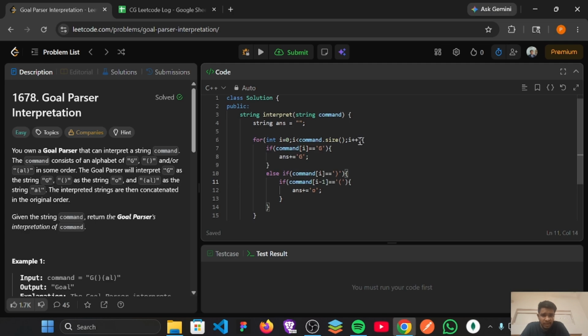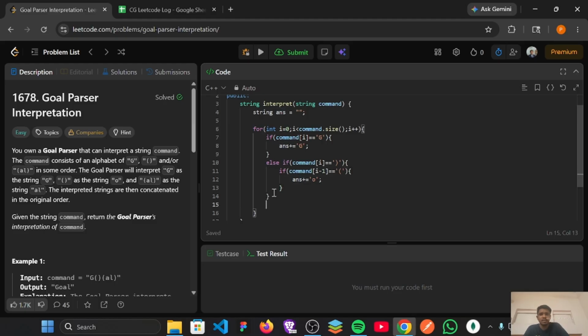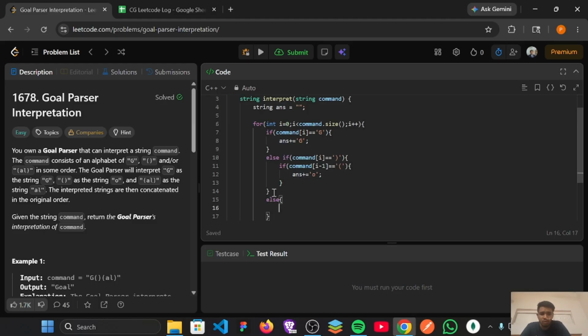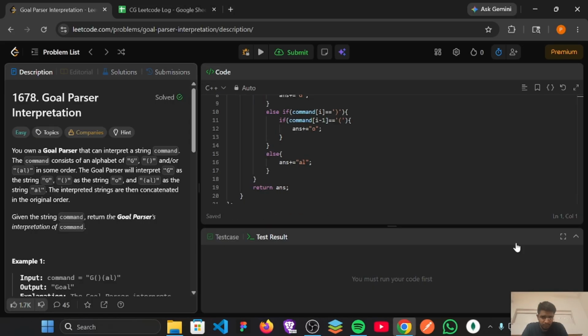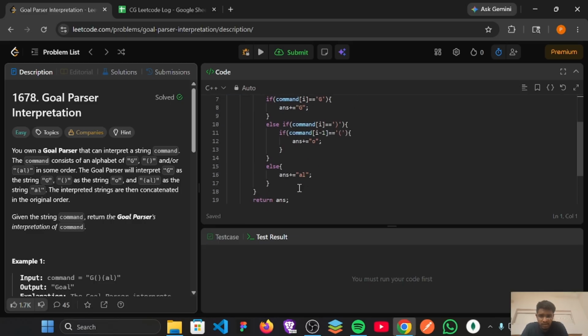If we find a closing bracket, we will check the previous character, and if the previous character is an opening bracket, then we will simply replace this opening and closing bracket with "o". Otherwise, the last condition, in else, only one pattern is left, which will be "(al)". So in answer I will simply add "al". So this will replace the "(al)" with the simple "al" string. And after the for loop gets over, I am simply returning the answer. So this is the code. Now let's run the code here.